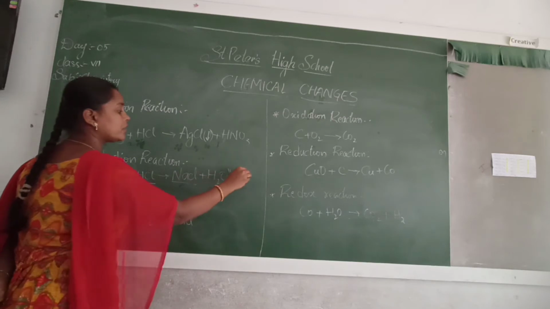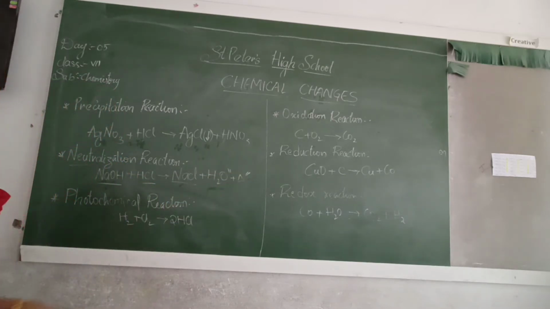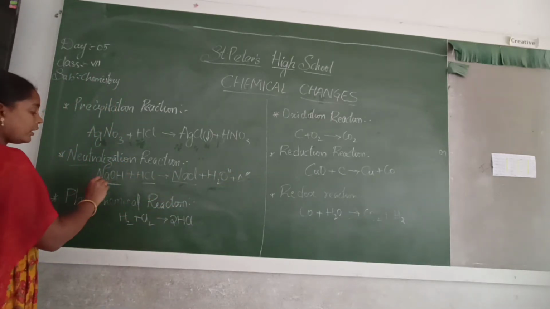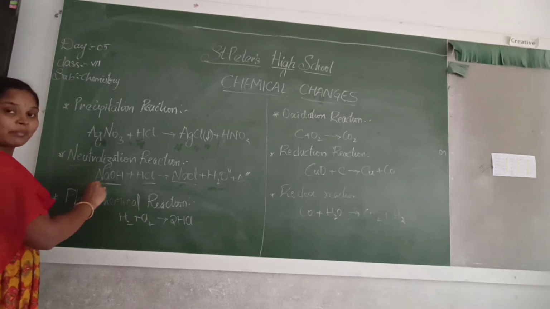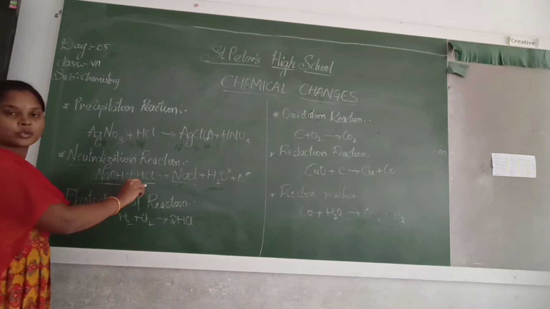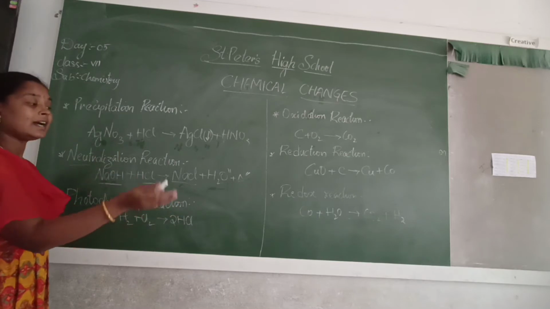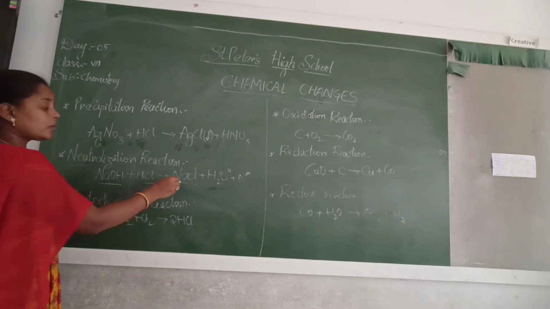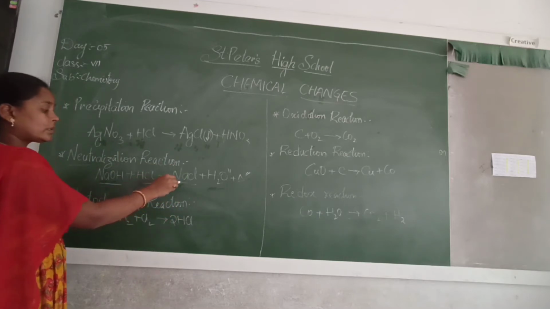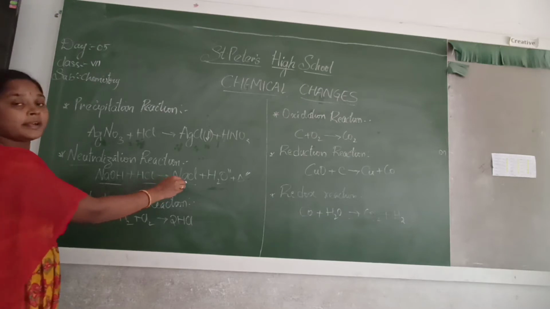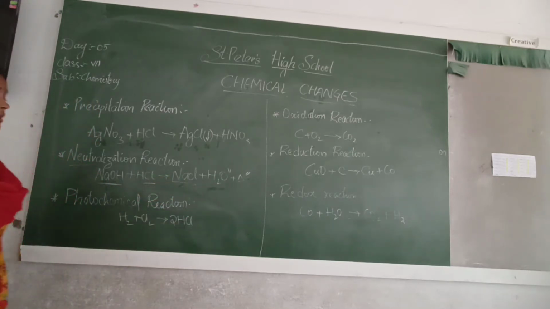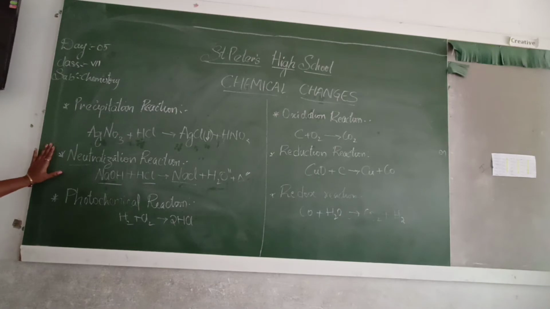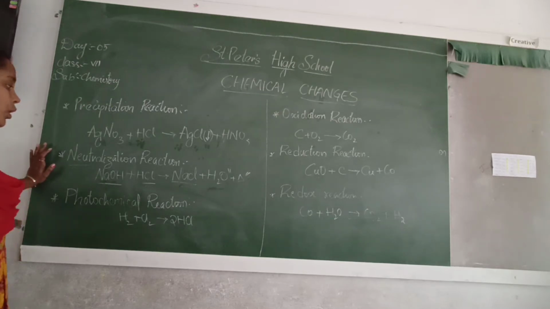This reaction gives out heat. Along with giving the heat, it gives out NaCl, sodium chloride, as well as water. This is a neutralization reaction, which neutralizes an acid by adding a base, and which forms salt and water.